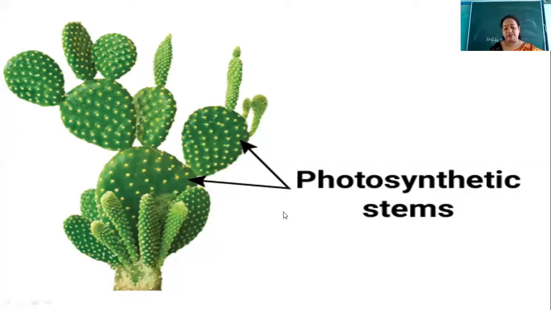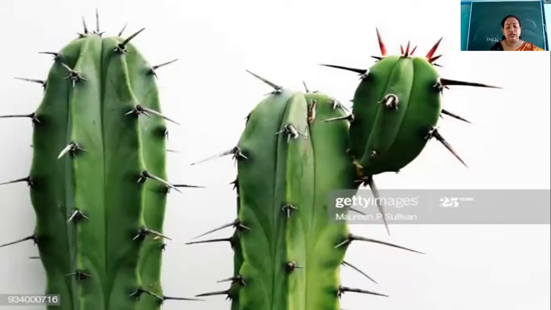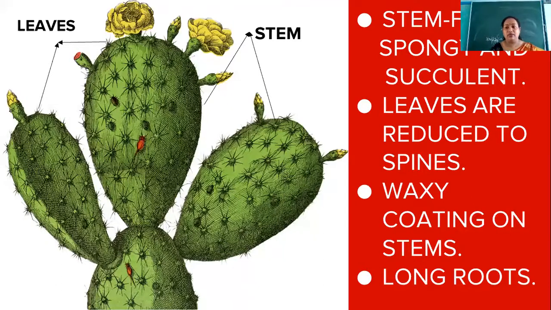Okay, you can clearly see here how the spines have arisen from the stem. So this spine which is arising from the stem is actually the leaf which is modified into spine. And this special modification is just to survive in its habitat. So you see the stem is flat and spongy and succulent. Succulent means it is juicy and spongy, because it is storing water as well as food in it.